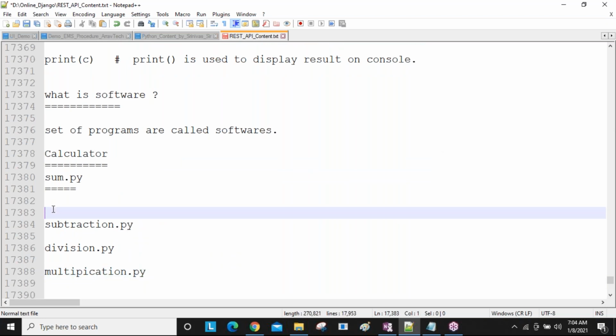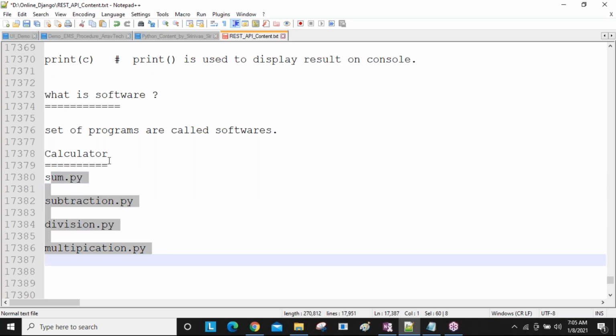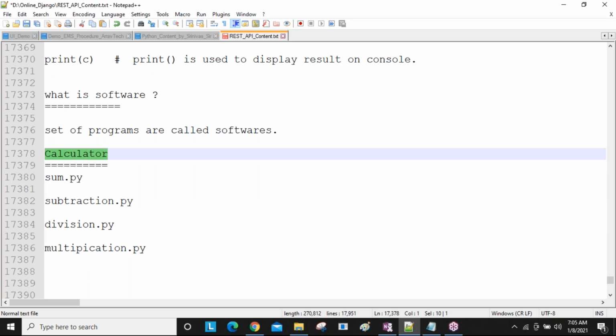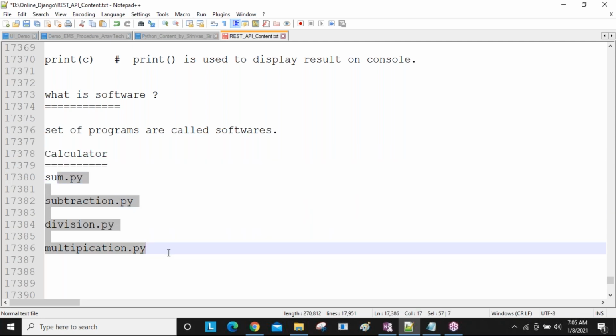Like this, I create separate programs for addition, subtraction, division, and multiplication. A combination of all these programs I develop as one calculator software to perform mathematical operations. So a set of programs is called software. Understand this?